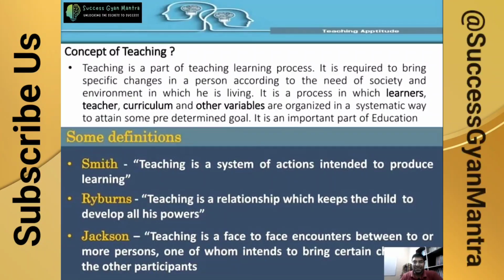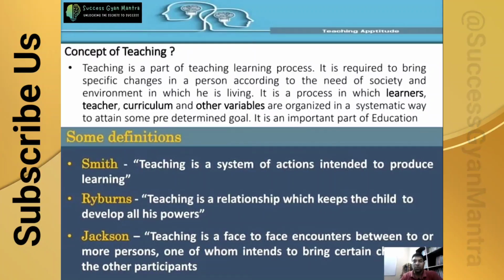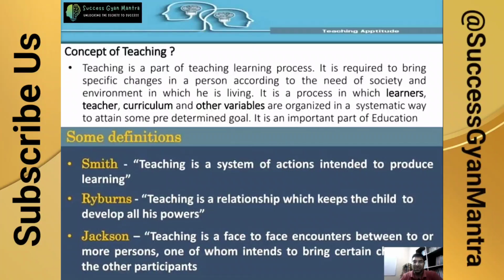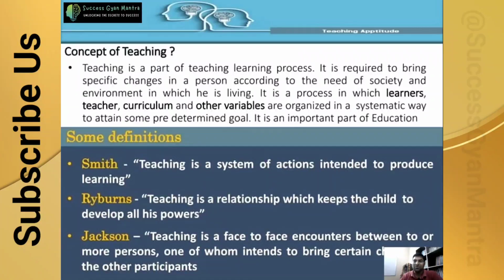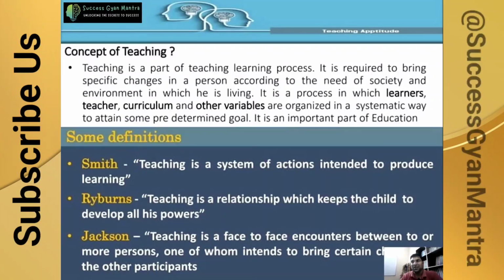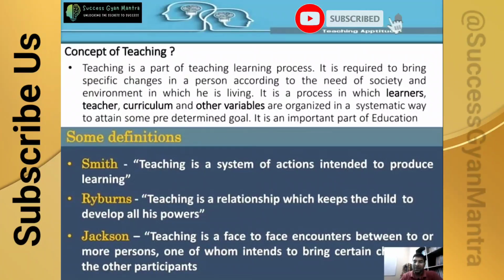According to Jackson, teaching is a face-to-face encounter between two or more persons, one of whom intends to bring certain changes in the other participants. So it shows that it is a relationship between two persons. One person brings changes into the other person. The other person means the participants, and the one person is the one who intends to bring certain changes. So it is a relationship between the teacher and student to impart some knowledge and to make some changes.